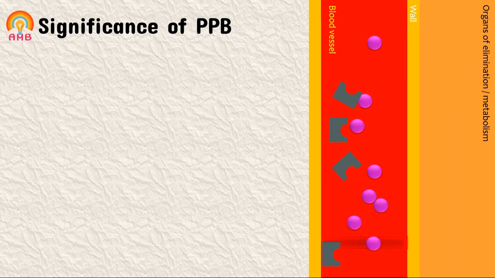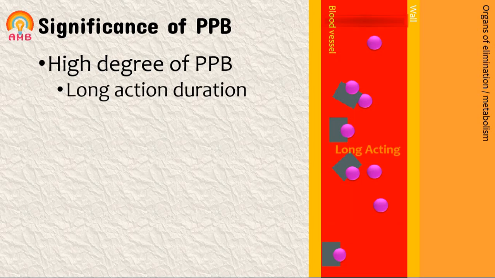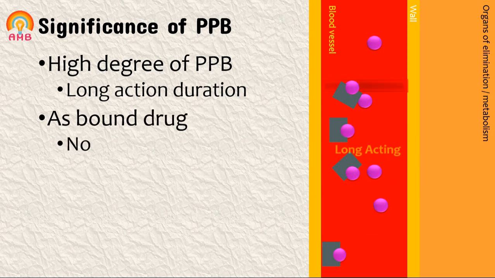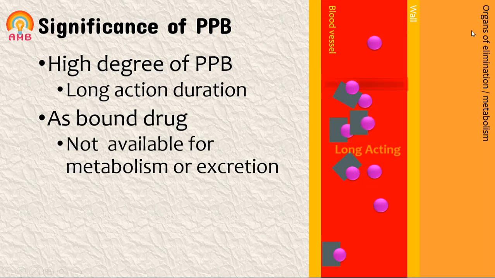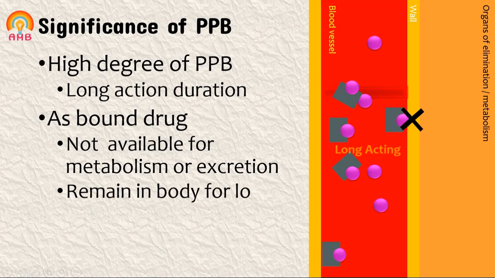Next significance is that high degree of protein binding generally makes a drug long acting. If a drug has a high degree of binding with the plasma protein, its duration of action is long. Why? Because bound drug is not available for metabolism or excretion, and that's why the drug remains in the body for a longer duration, and thus its duration of action can be increased. So high degree of protein binding makes a drug long acting. That is another significance of plasma protein binding.